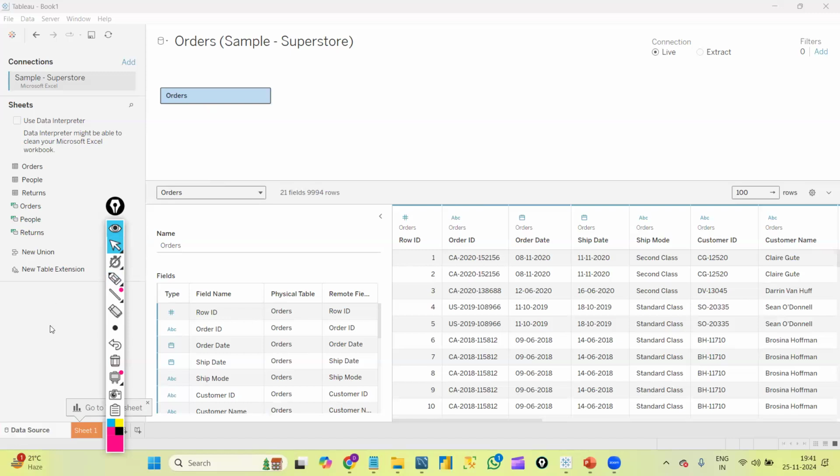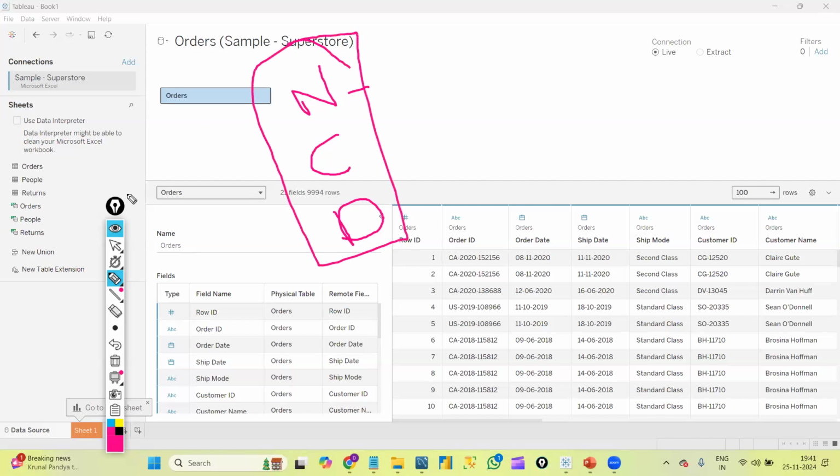Okay, for now I just connected to my Excel file. I dragged this Orders table here and then I got the data. Here Tableau is very smart. Once I got the data, it automatically recognizes data types. We have something called data types in SQL, right? We have numerical data types, like int and float, correct, which we will use to store the numbers. Likewise, we have character data types, we have date data types, right? Whenever we are creating tables, whenever we are defining columns, we will define data type also, correct?